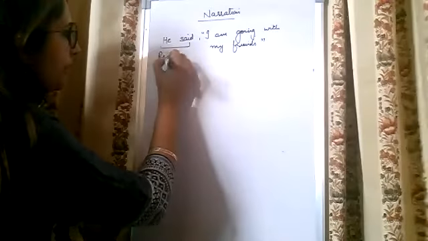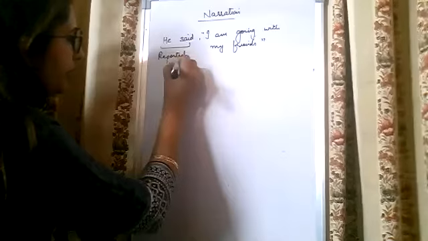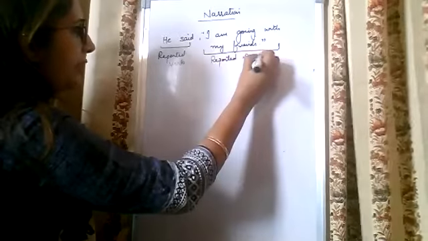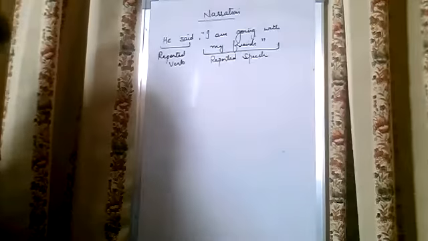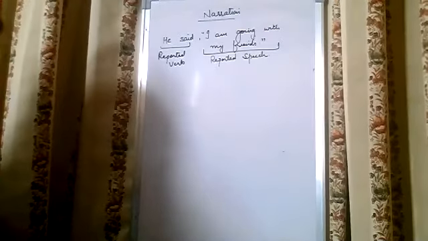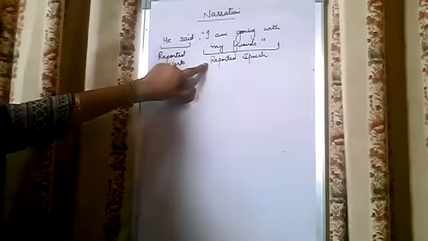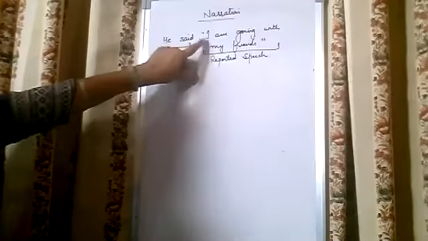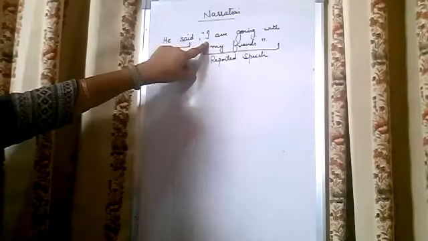So here in this case, this is called the reported verb, and the part which is inside the inverted commas is called the reported speech. Just remember that reported speech is always put within the inverted commas. After the inverted commas, the first letter is always a capital letter.